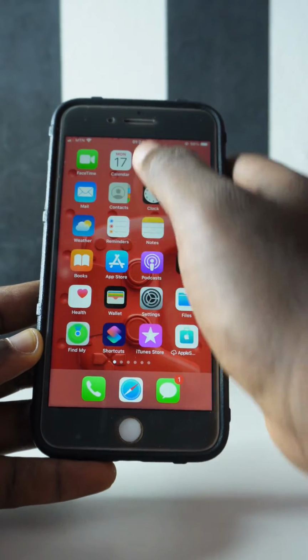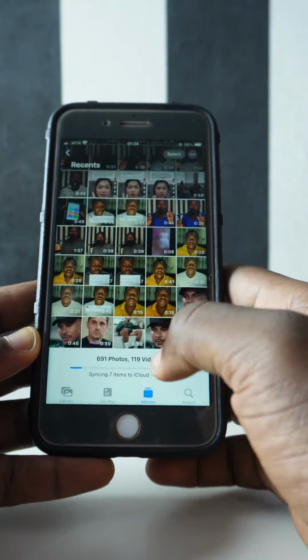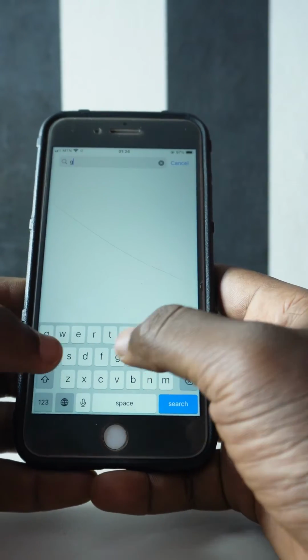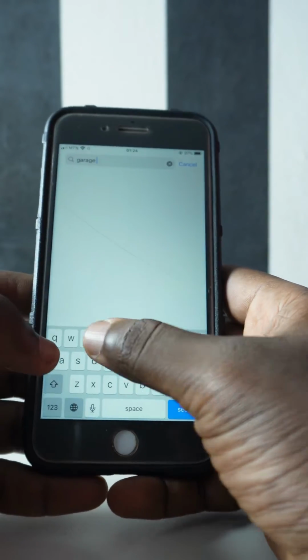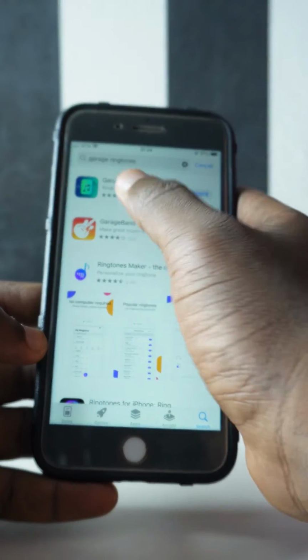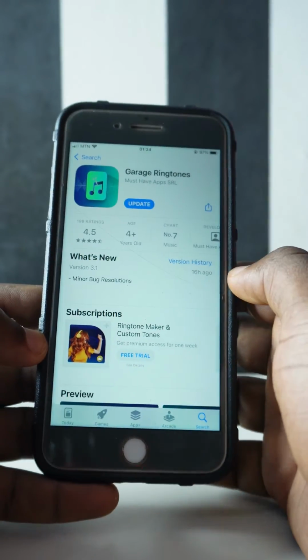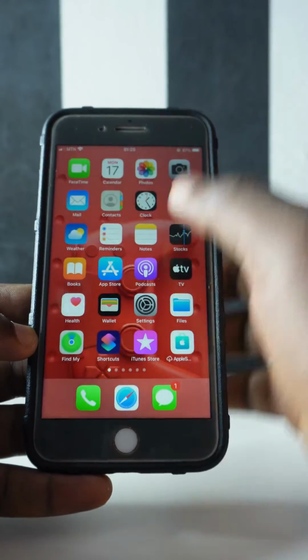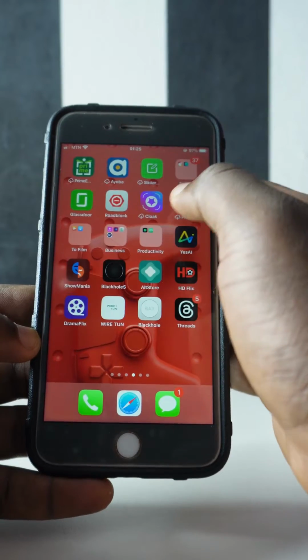So let's go to our gallery and then we're going to see the song right here. So you can see that's the same song we have here. So what you do next is you're going to download Garage Ringtones, this app right here, the first one right here. You download this app right here. And then also you should make sure you have this app right here on your phone, which comes with most iPhones.